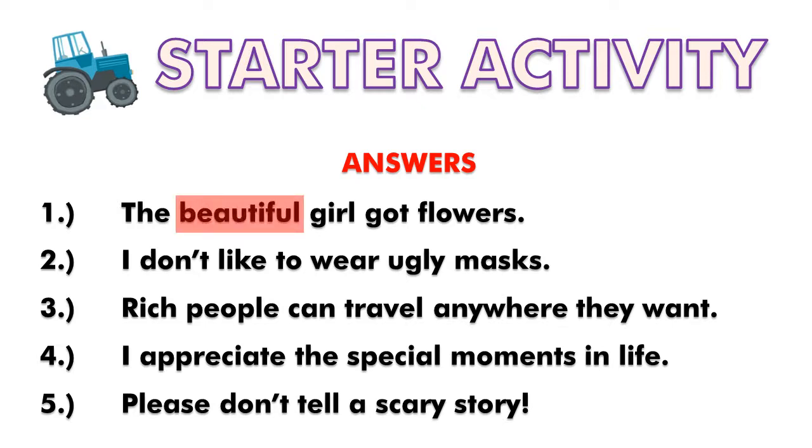Number 2. I don't like to wear ugly masks. Here we only have one noun, which is the word masks. It is described as ugly, so ugly is an adjective. Number 3. Rich people can travel anywhere they want. We only have one noun, the word people. People are being described as rich in this sentence, so the word rich is an adjective.